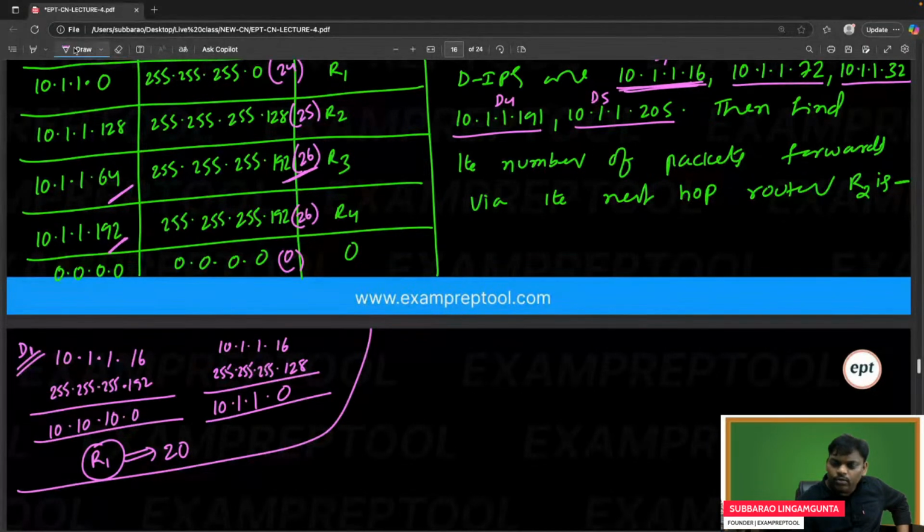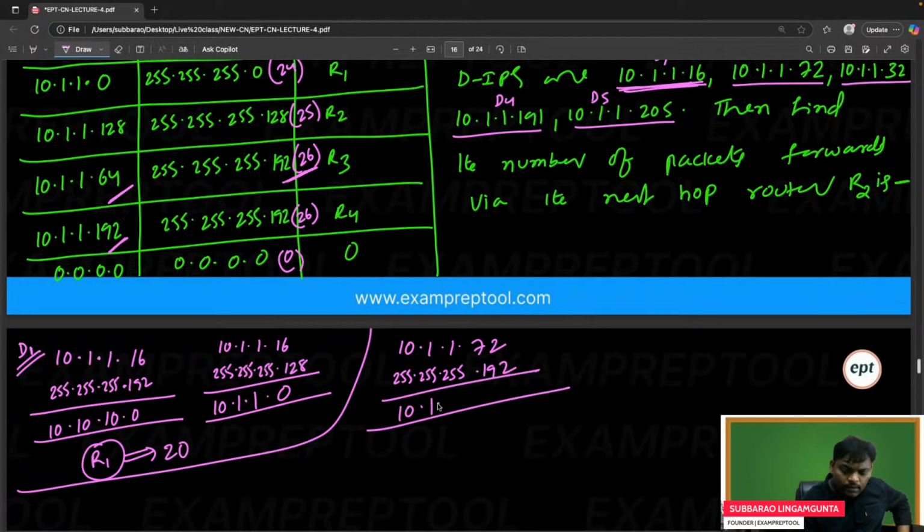What is D2? 10.1.1.72. Let's go to R4. So 255.255.255.192. 10.1.1. So I think 72 means 64 plus 8. 192 means I think 64 will match.